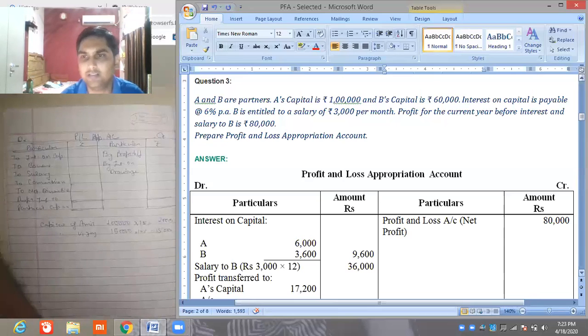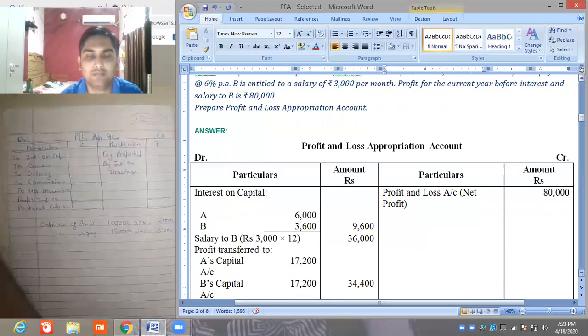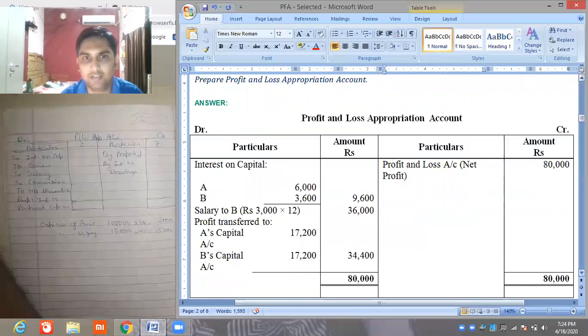Again, we can see that the balance of P&L account is 80,000. Interest on capital is calculated at 6% per annum on the opening balance of capital. Again, salary 3,000 per month to B for 12 months, and the remaining profit is transferred to both the partners' capital accounts equally.